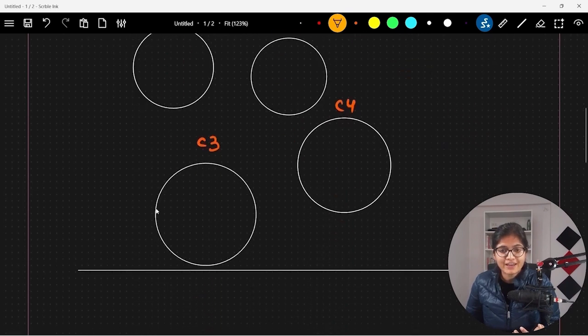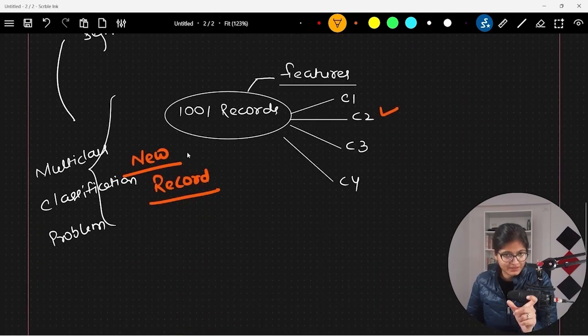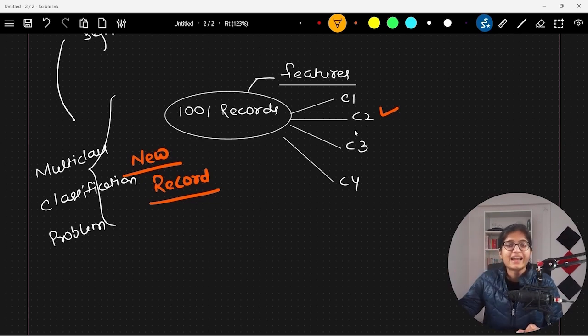For example, if I know that the next incoming record, whose features I am getting, belongs to pattern number 2 or cluster number 2, then I'll show them the products which I find most suitable for them. This is the real use case which you need to understand in the bigger picture. I hope I'm making sense to everyone.